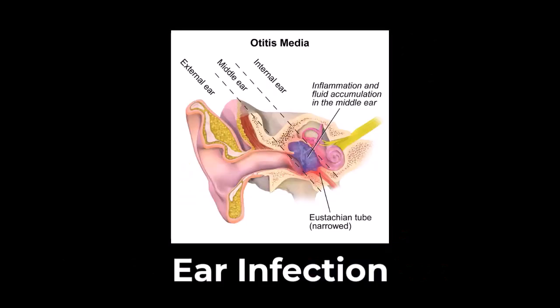Swollen eustachian tubes can become blocked, causing fluids to build up in the middle ear. This fluid can become infected and cause the symptoms of an ear infection. In children, the eustachian tubes are narrower and more horizontal, which makes them more difficult to drain and more likely to get clogged.